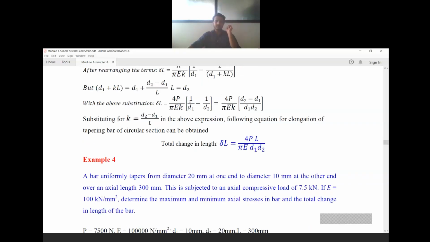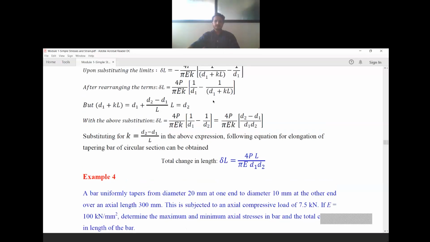So we shall substitute it. In place of d1 plus kL, d2 comes: 1 by d1 minus 1 by d2, rearranging, (d2 minus d1) divided by d1 d2. This formula is there.